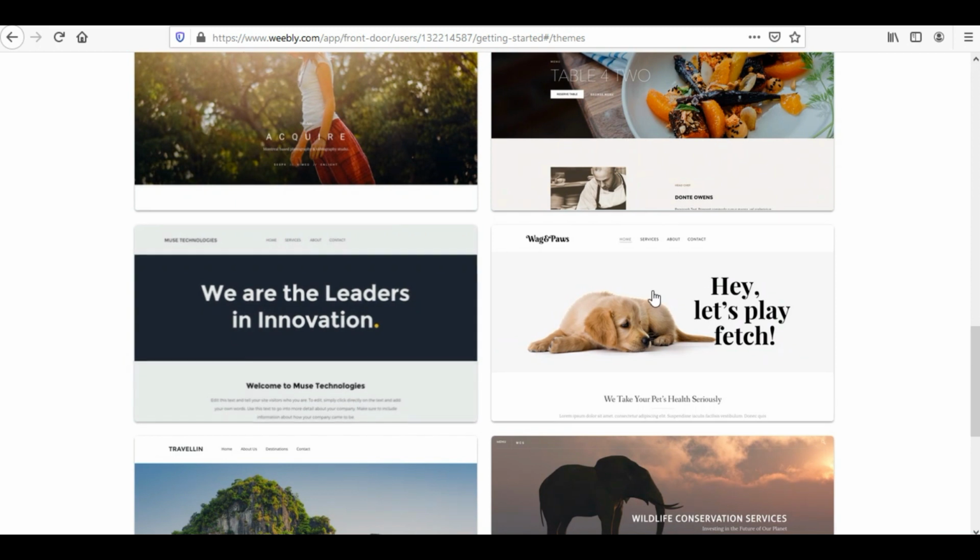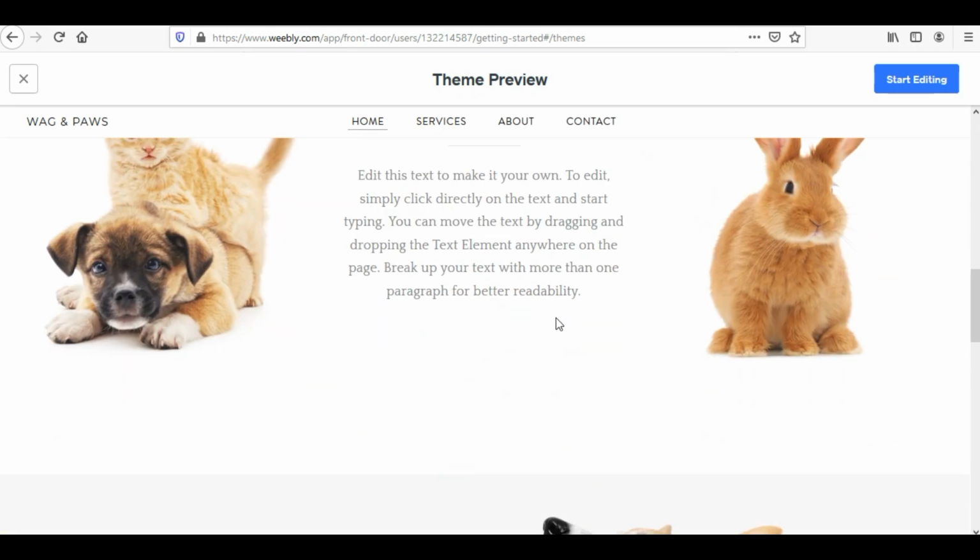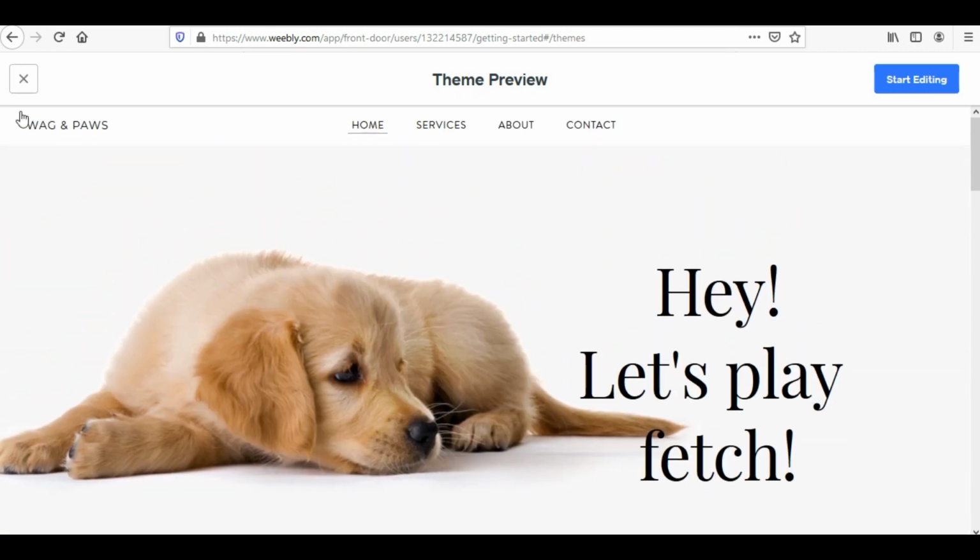Suppose I want to go for this template, I'll click over it. I can just take the preview of this template or theme. This is how it would look. Logo would come over here. Then there would be four predefined pages in it: home, services, about and contact. Once I start the editing, I can increase or decrease the number of pages and I can change almost anything in any of the existing templates.